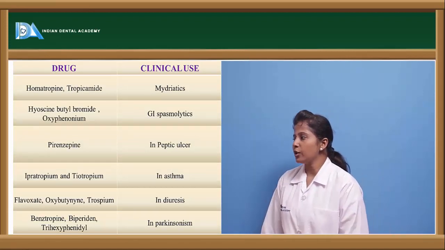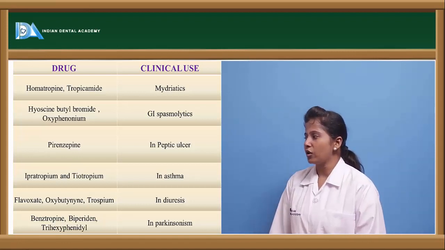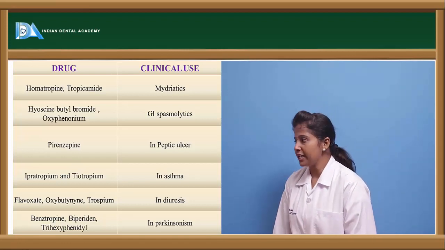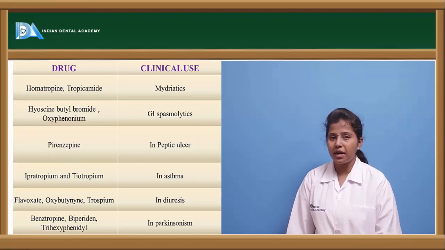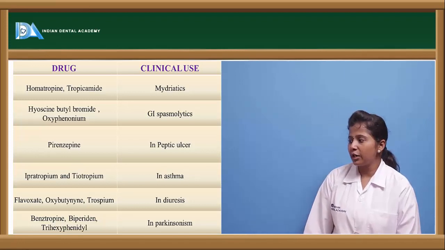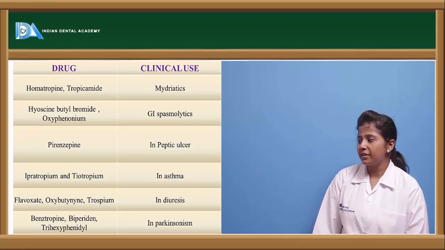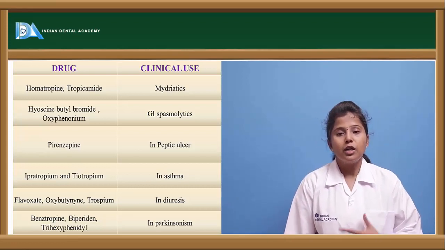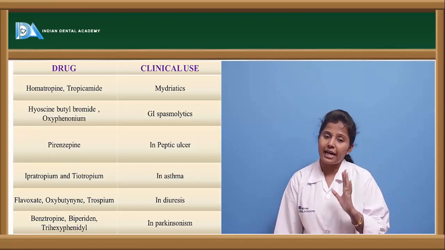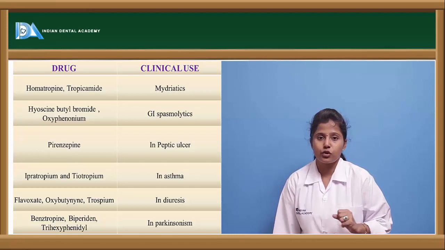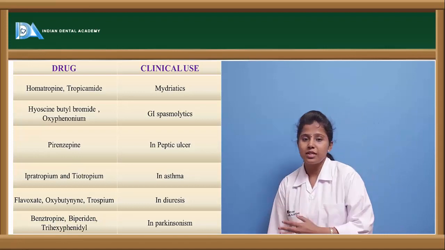Drugs like homatropine and tropicamide are used as mydriatics. Hyoscine butyl bromide and oxyphenonium are used as GI spasmolytics. Pirenzepine is used in peptic ulcer. Ipratropium and tiotropium are used in asthma. Flavoxate, oxybutynin and trospium are used in urinary disorders, and benztropine and trihexyphenidyl are used in Parkinsonism. So the classification is also based on the action. Apart from the anticholinergic actions, they have other actions also. Here the drug as well as its clinical use, in which disease it is used, is tabulated.